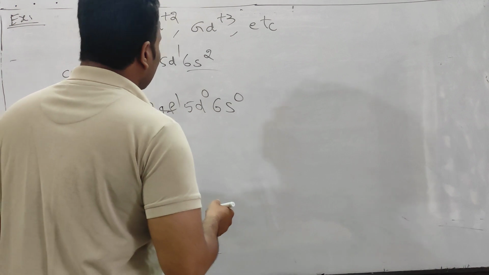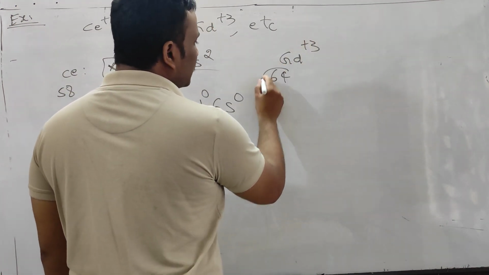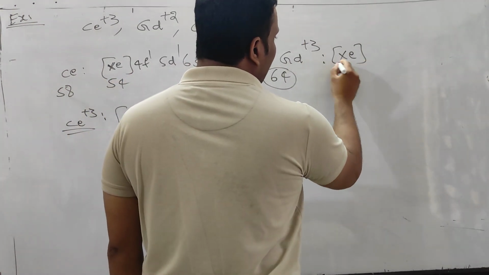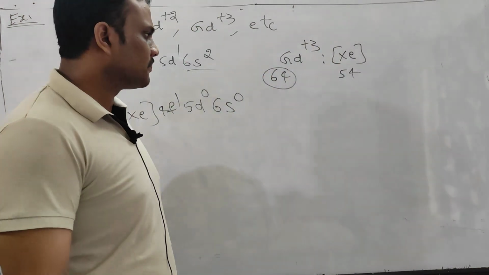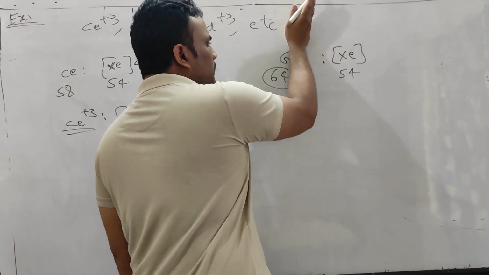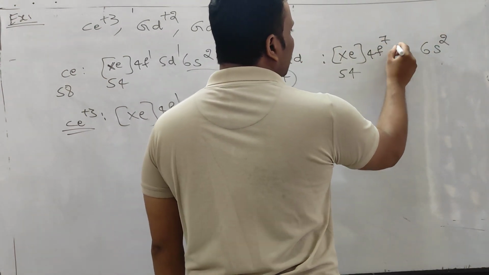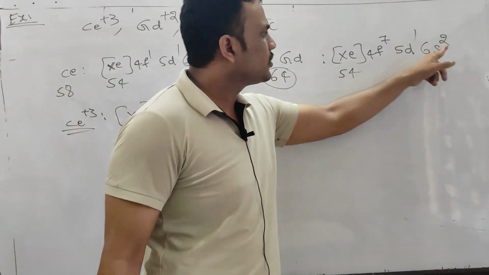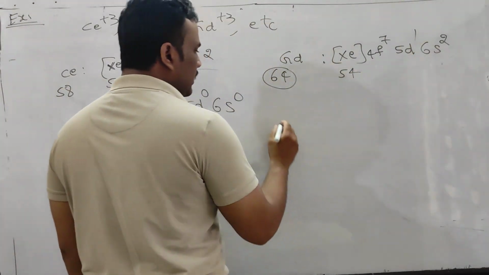Like you are given gadolinium plus 3, and the gadolinium atomic number is given as 64 in the question paper. Then you know xenon has atomic number 54, so 54 electrons are already over. Now you go for gadolinium. You know gadolinium has an exceptional configuration: 6s2 is there, 4f7, 5d1. You see 54 plus 10, 64, yes. 64 atomic number, 64 electrons are there.